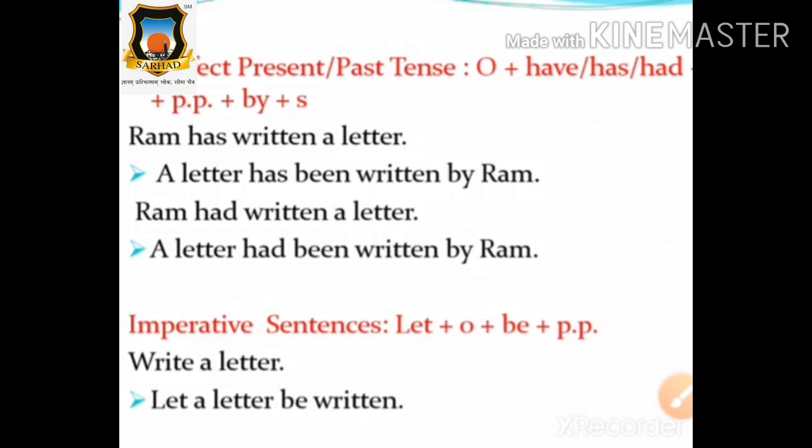Very good, students. All of you have revised all this part very properly. And as per my instructions, you followed my instructions and participated actively in this.